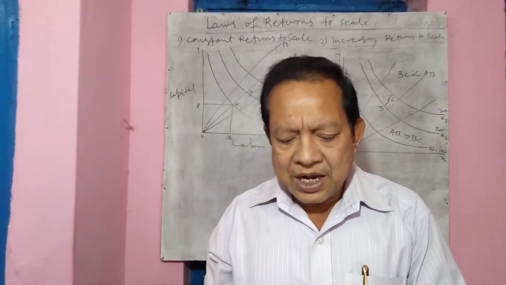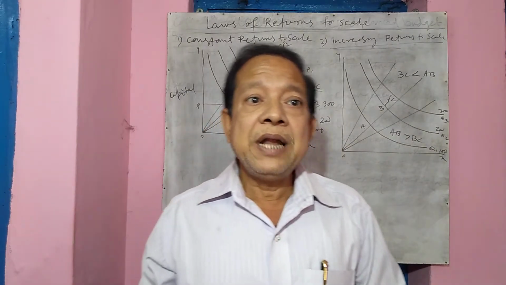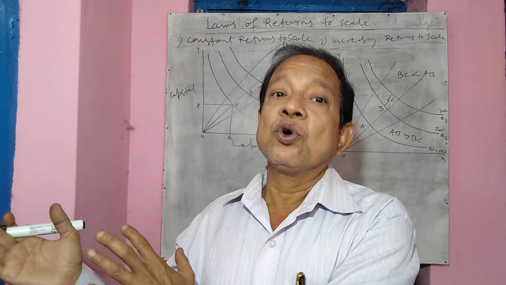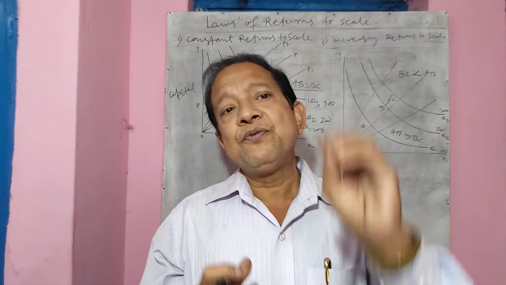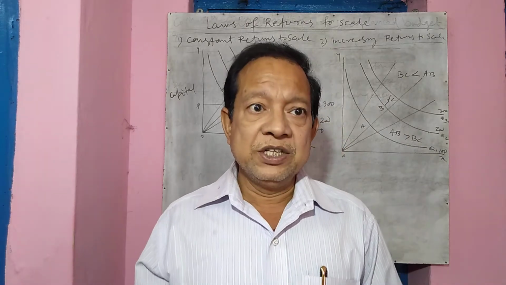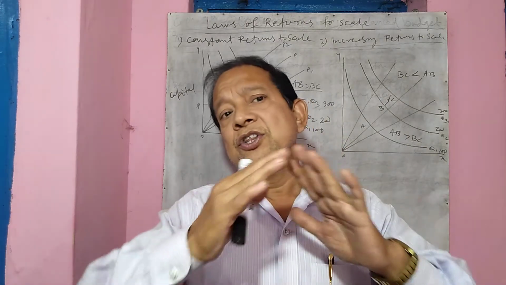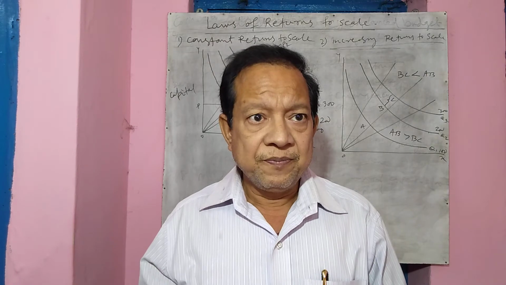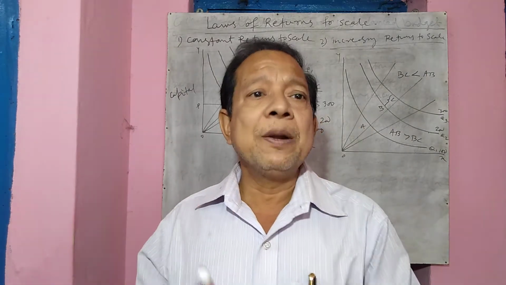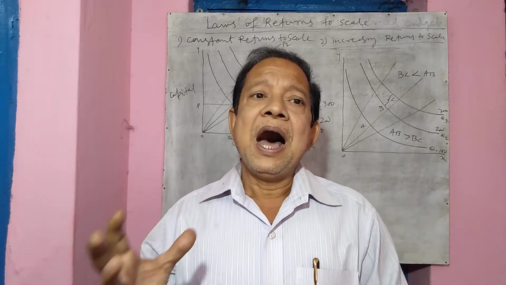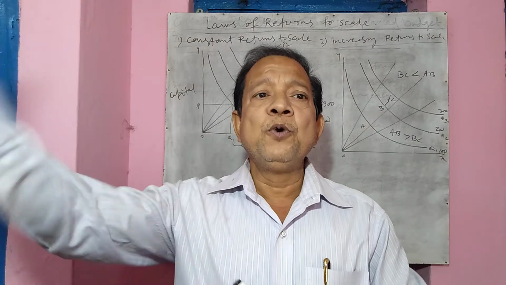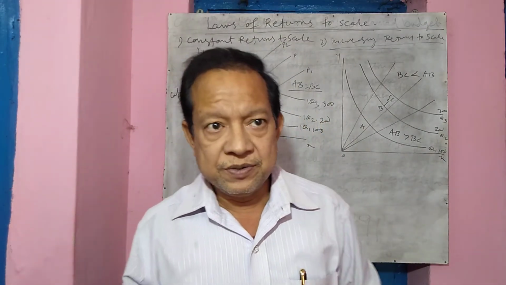Now the question is, why does it happen like this? It happens that when you give less input, output rises more. Why does it happen? Because of two reasons. The first reason is indivisibility of the factors. In the initial stage of production, what happens? The fixed cost is very large. A very large quantity of fixed cost is employed with a small amount of input. Therefore, as we go on increasing the input in the initial stage, the output becomes more and more than proportionate.